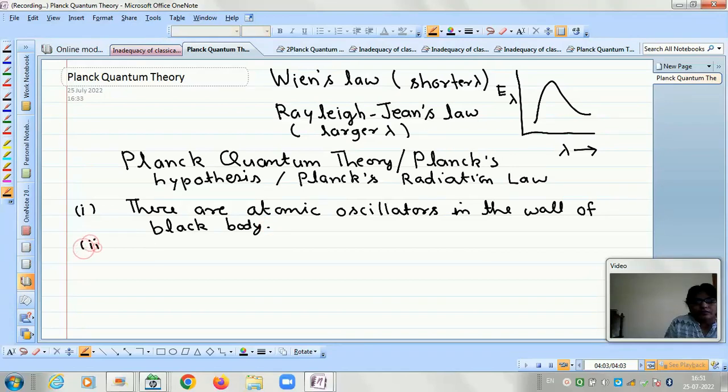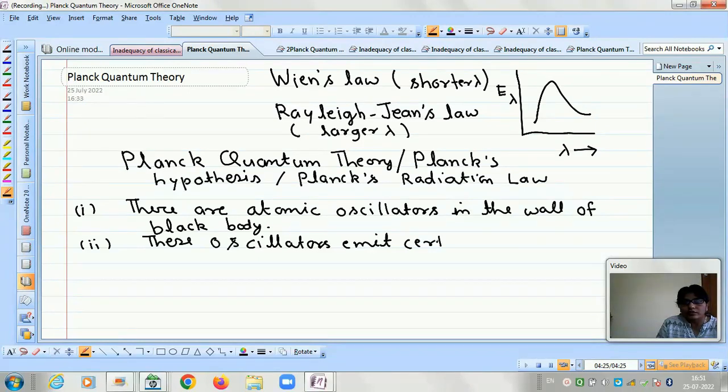And then second is, these oscillators emit certain frequency which is characteristic of the oscillator.